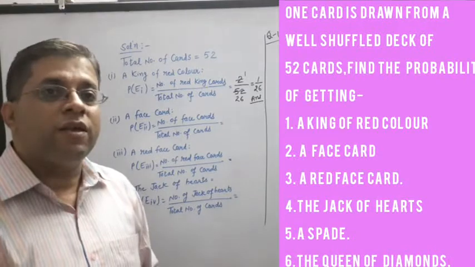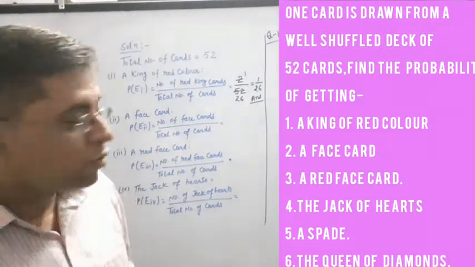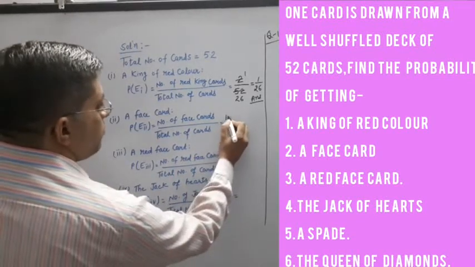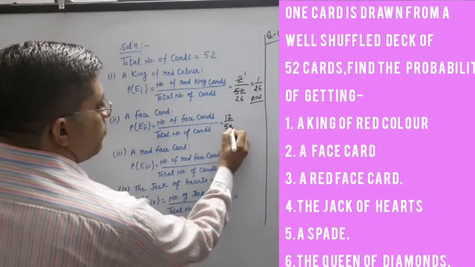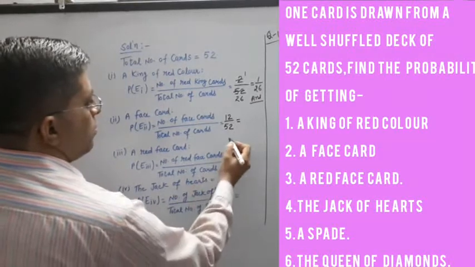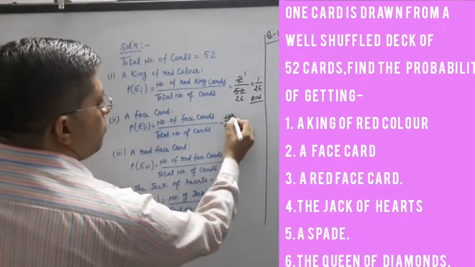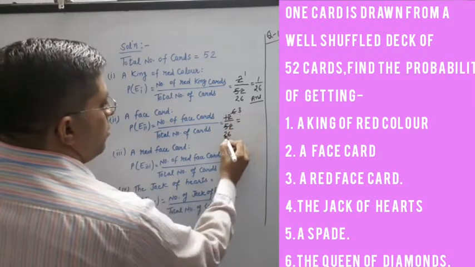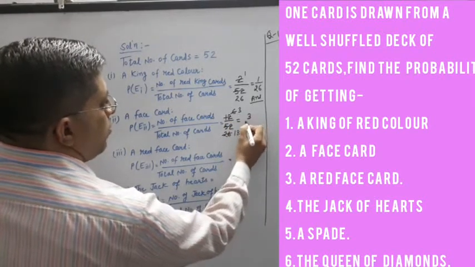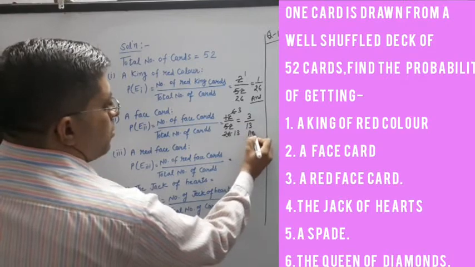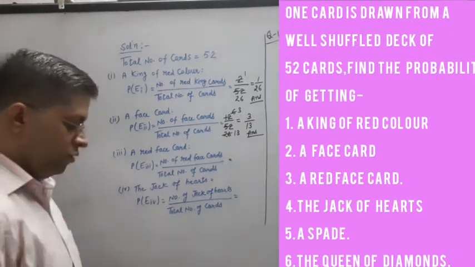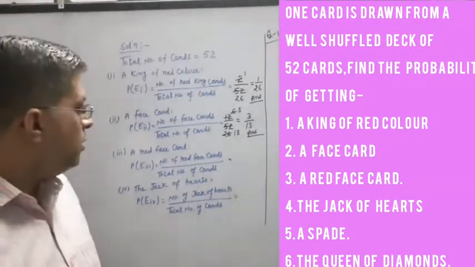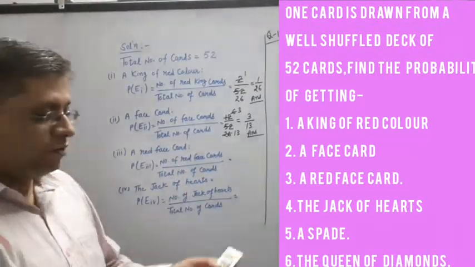So 12 face cards out of 52. This will become 2 6s are 12, 2 26s are 52, 2 3s are 3 upon 13 is your answer.